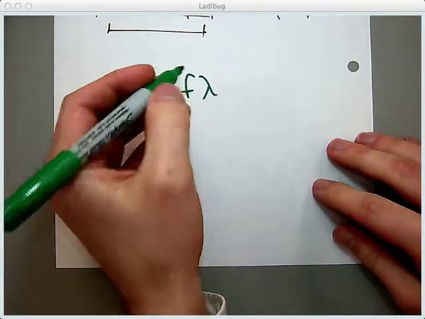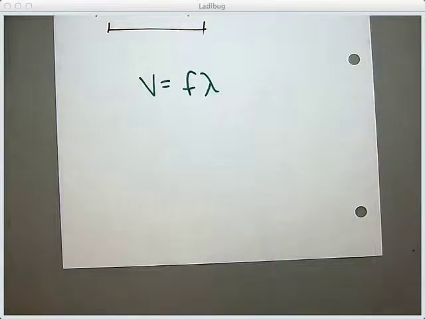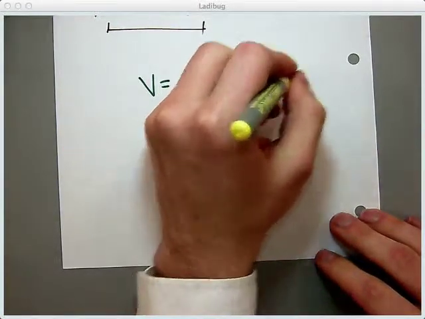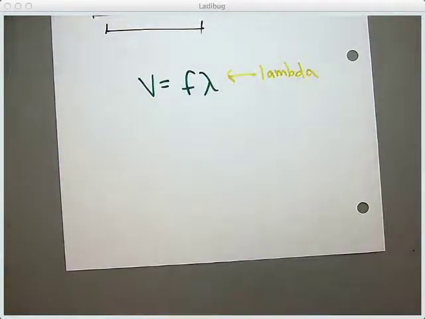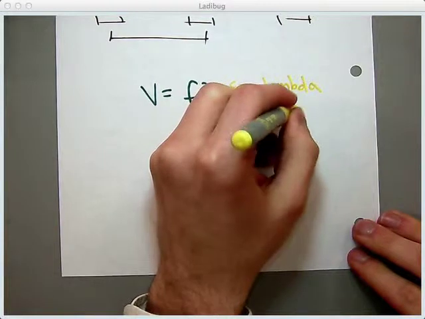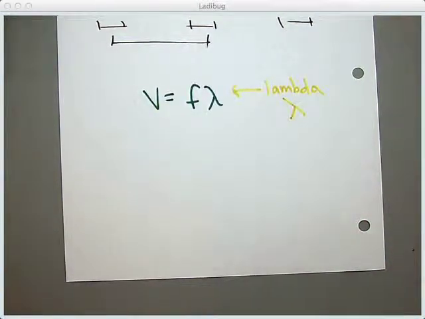Okay, this is just in case you are curious. This is spelled lambda. And the way you draw it, guys, the easy way is just a line and another line. You could do that too, but that would take more time.